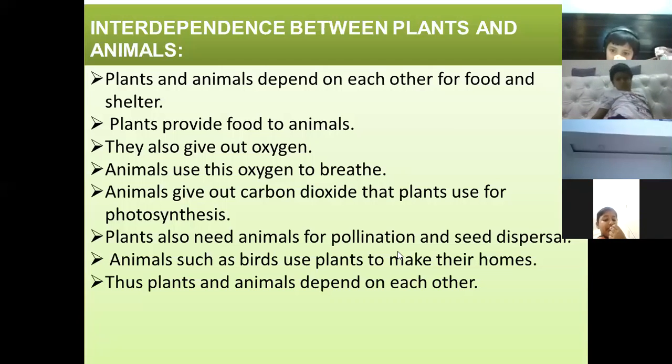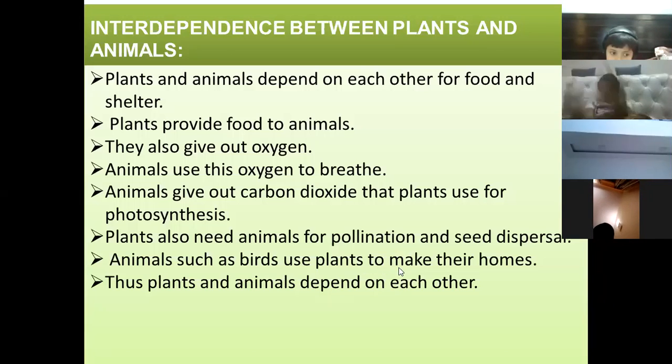Animals depend on plants for food and for oxygen, but plants also depend on animals for many purposes, like they need carbon dioxide that animals give out. They need animals for pollination and seed dispersal. Now, animals such as birds use plants or trees to make their homes. In that way also, plants help the animals. Thus, plants and animals depend on each other. This is very, very important.